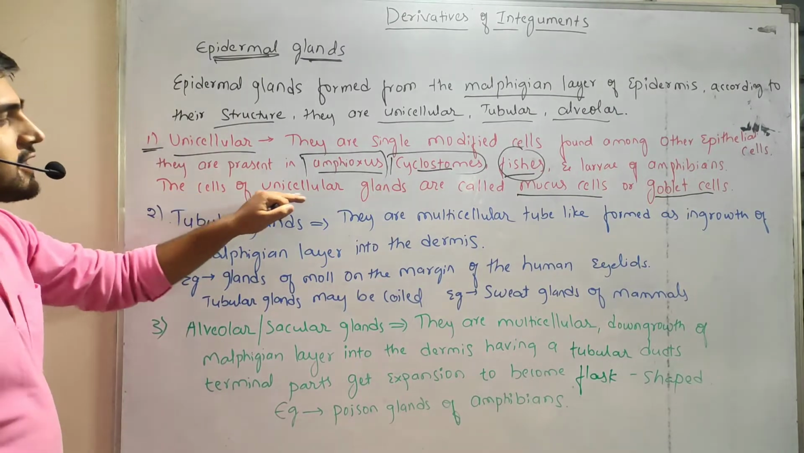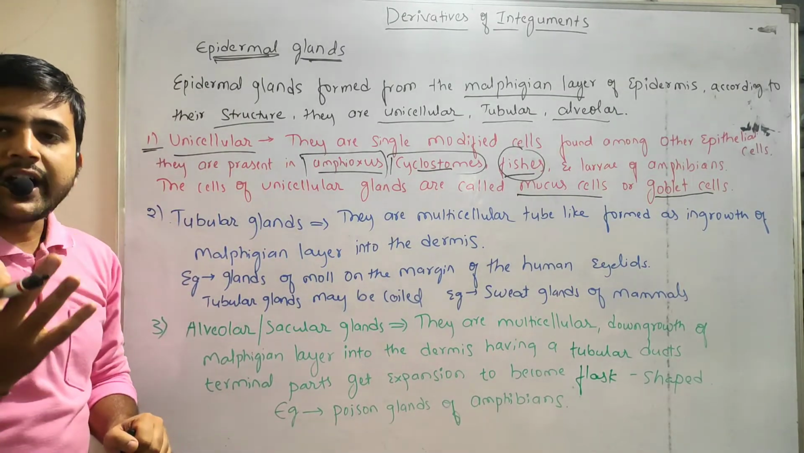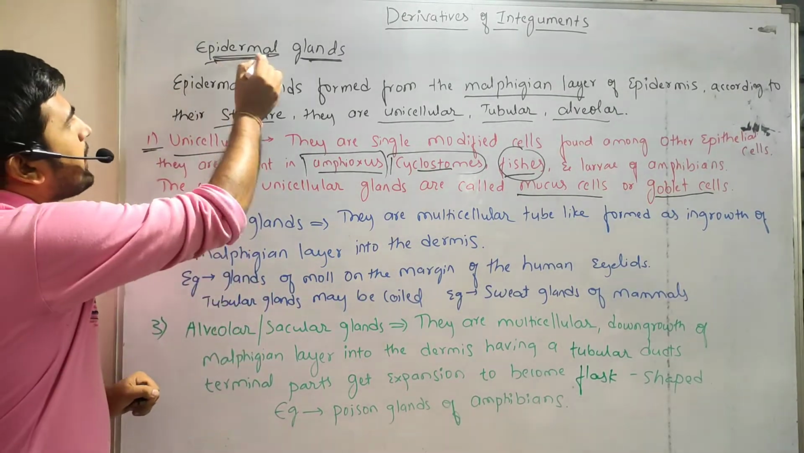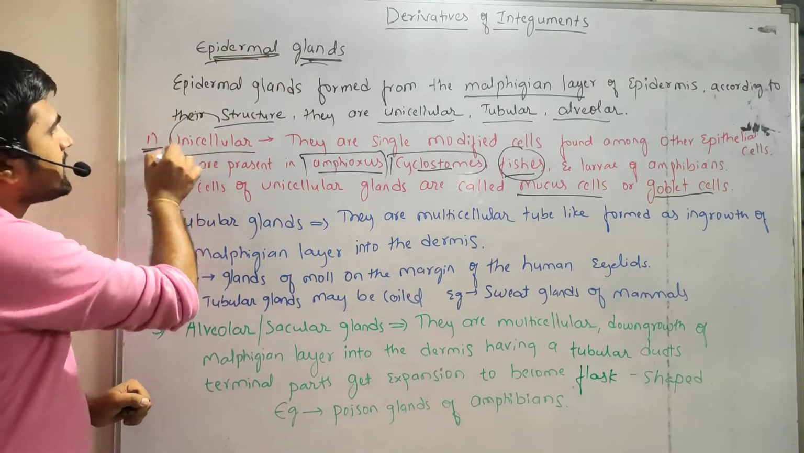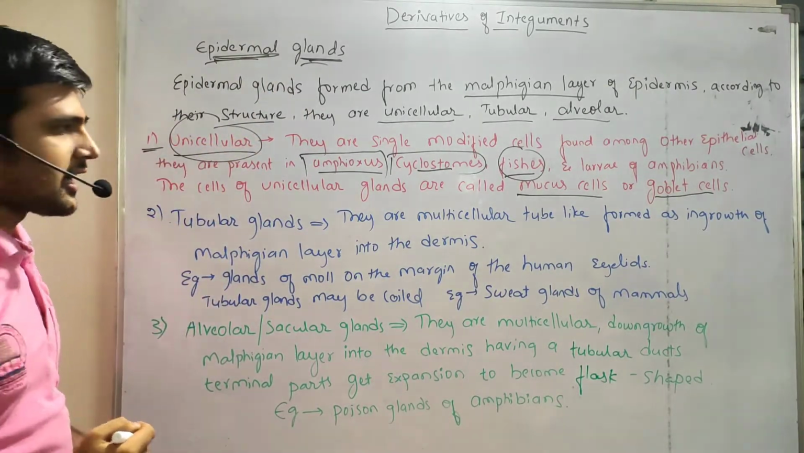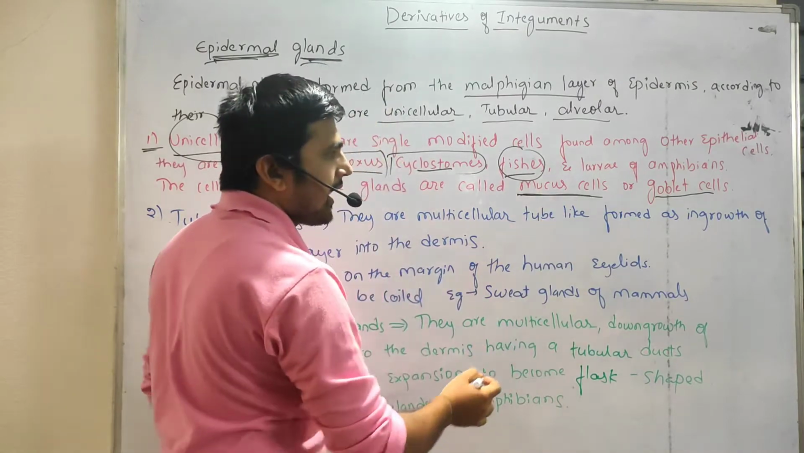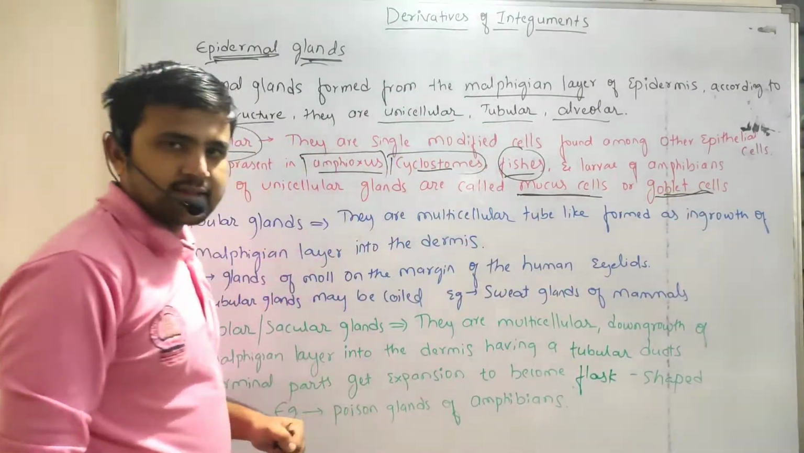The cells of unicellular glands are called mucus cells or goblet cells.